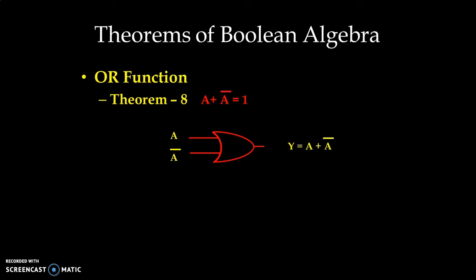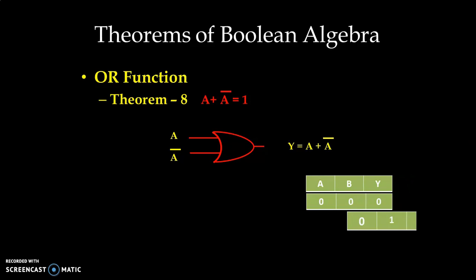And output will be always at a high level, because if one of the inputs is inverted, then one input will always be at the high level. In case of OR gate, if any one input is at a high level, output will always be high. We can check the truth table.